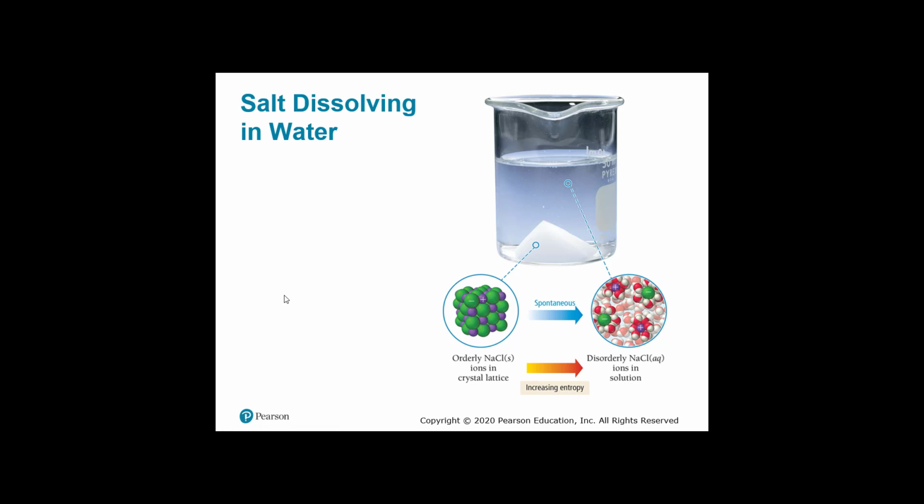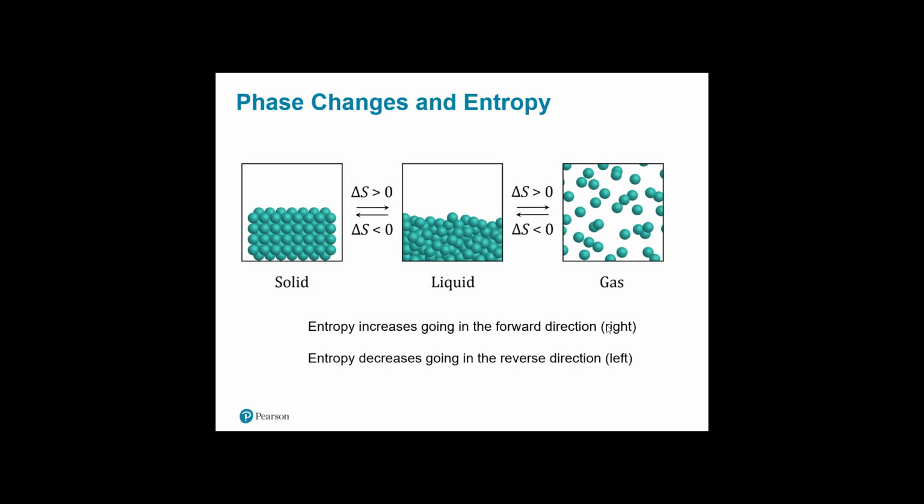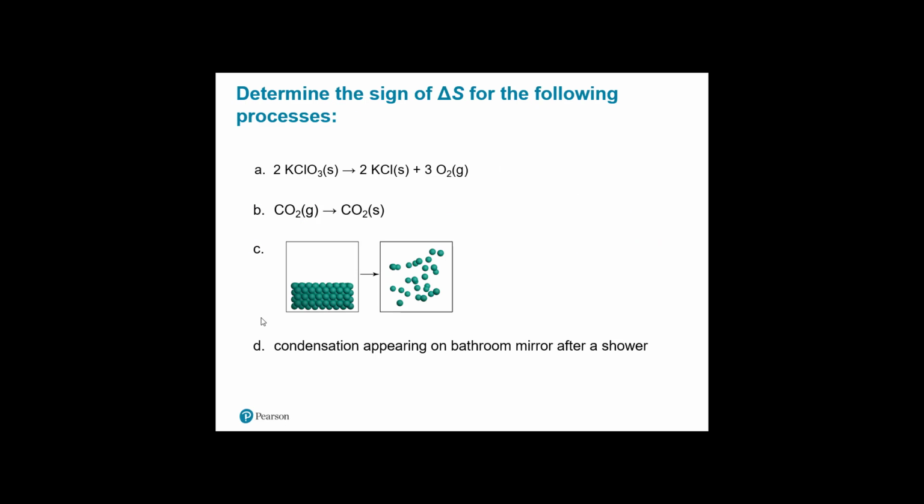Salt dissolving in water, you can see here as a salt crystal. It's a very ordered pattern. However, when it is in solution, it dissolves into ions and it's very disordered, no pattern to it. So the entropy will increase. So here you can see with phase changes, if we go from solid to liquid to gas, the entropy will increase. It will be positive. But if we go from gas to liquid to solid, it will decrease because it's becoming more concentrated. And we don't want that. The opposite of spreading out is the concentrated. We don't want that. So this is a decrease in entropy. Entropy will not occur. So let's look at some examples.